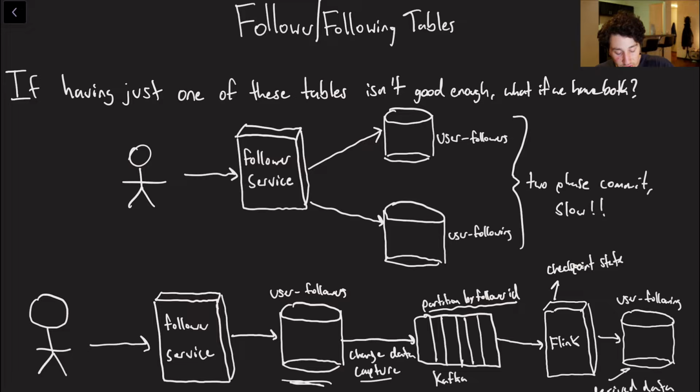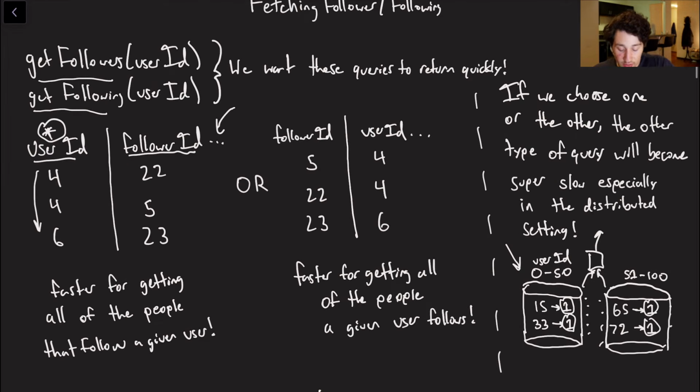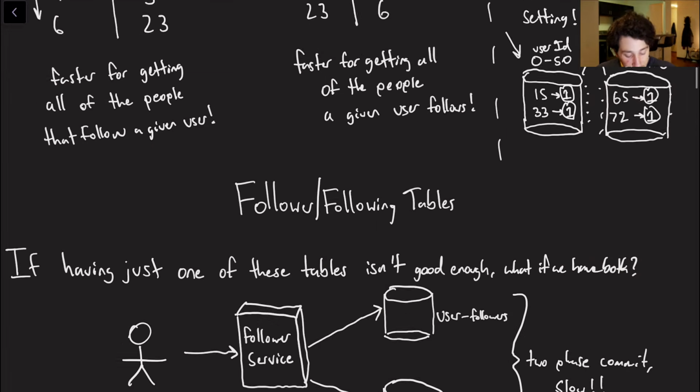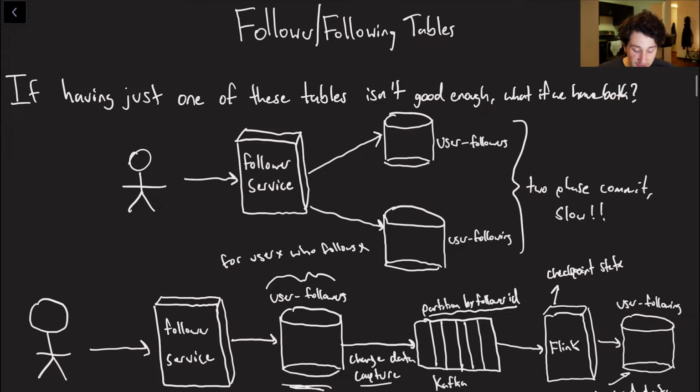So you may notice that I've chosen to have the user followers table be the source of truth. That means for user X, who follows X. And if you recall, that schema looks something like we've got our user over here, and then all the people that follow them on the right, and we index by that user ID, and we can partition on that as well. So then, of course, we've got Flink listening to all of those different partitions and then updating another table, keeping it in check.